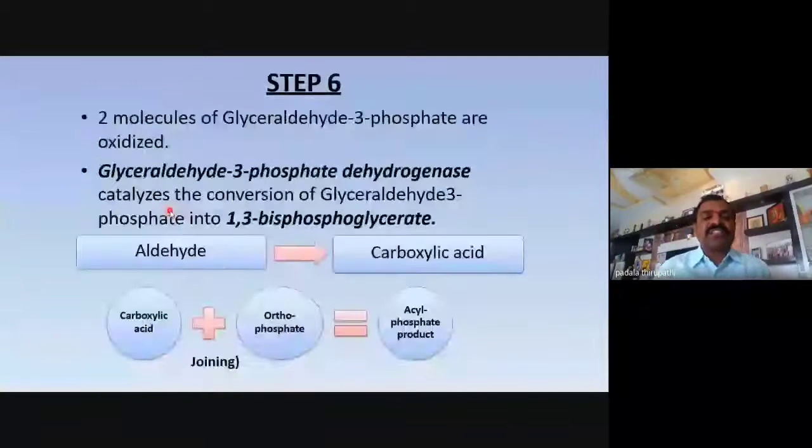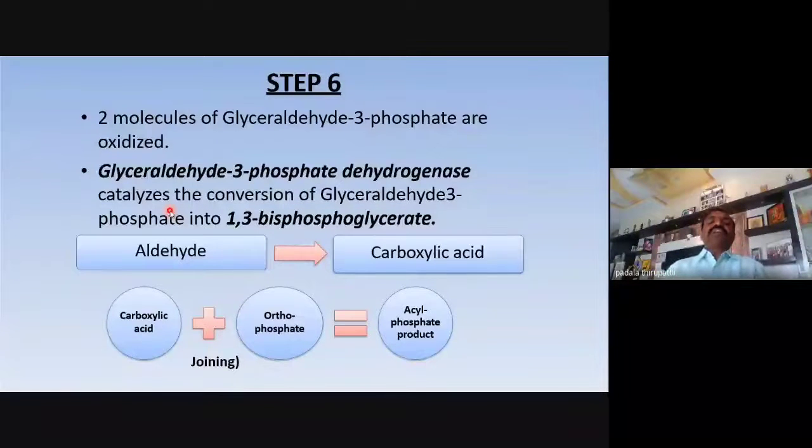And the sixth step, my dear friends, remember the sixth step is in the preparatory phase. In this step, 2 moles of glyceraldehyde 3-phosphate are going to be oxidized. In the presence of which enzyme? The enzyme is glyceraldehyde 3-phosphate dehydrogenase.